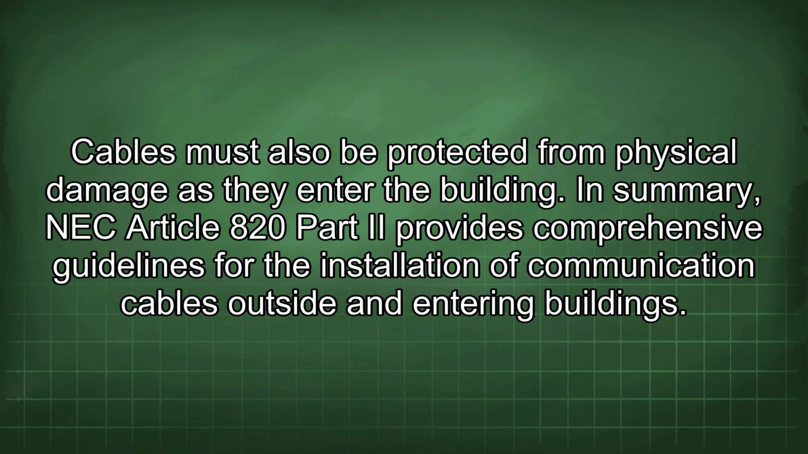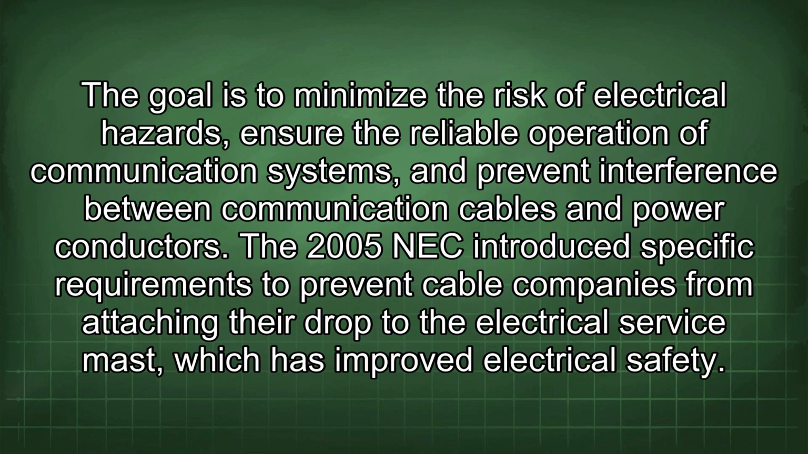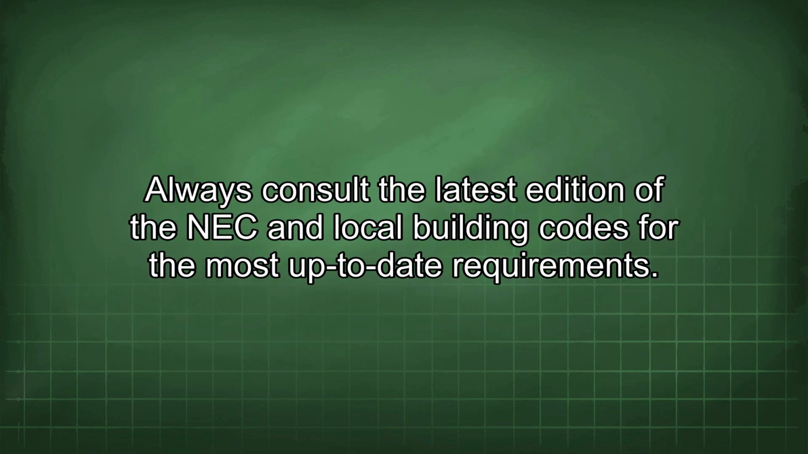In summary, NEC Article 820 Part II provides comprehensive guidelines for the installation of communication cables outside and entering buildings. The goal is to minimize the risk of electrical hazards, ensure the reliable operation of communication systems, and prevent interference between communication cables and power conductors. The 2005 NEC introduced specific requirements to prevent cable companies from attaching their drop to the electrical service mast, which has improved electrical safety. Always consult the latest edition of the NEC and local building codes for the most up-to-date requirements.